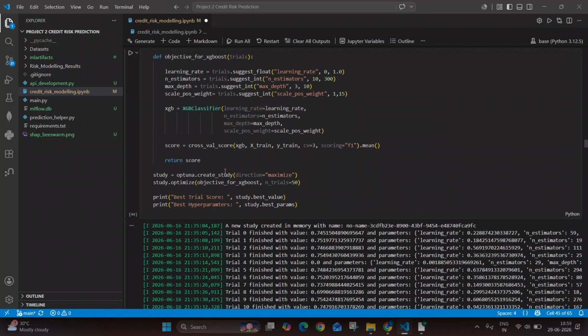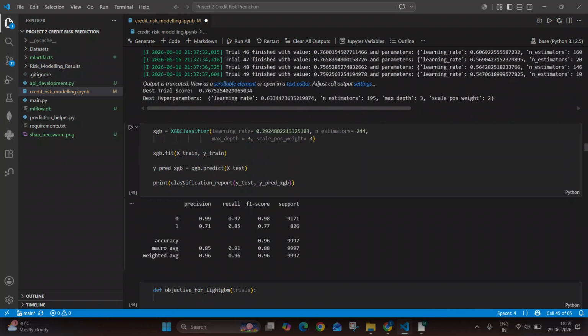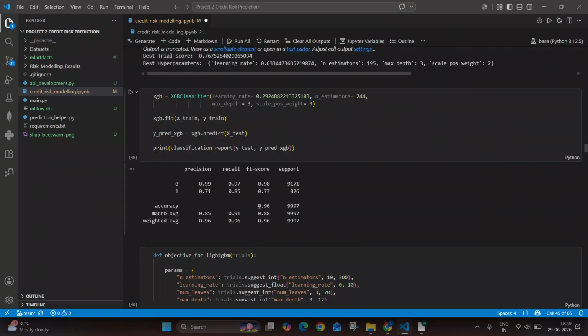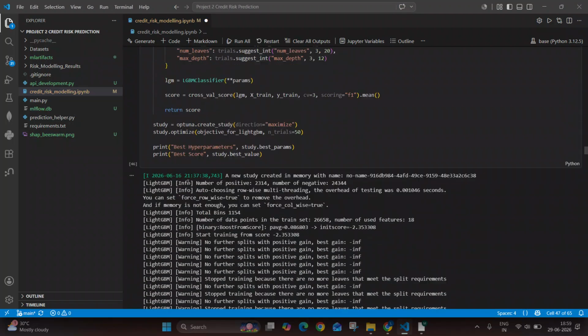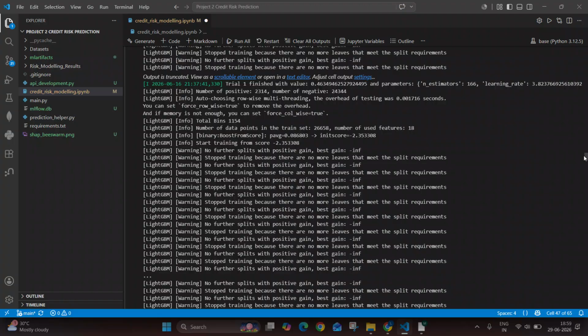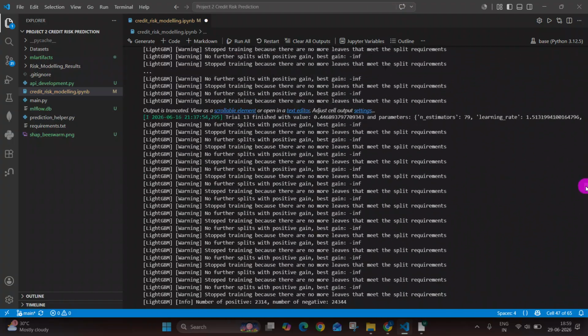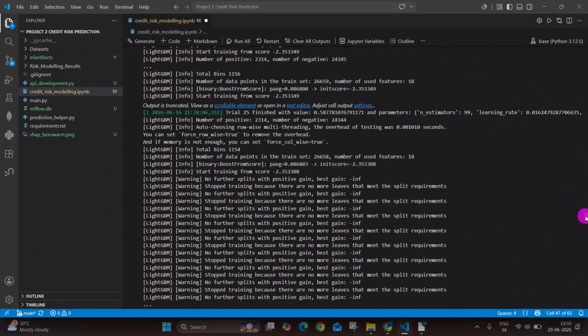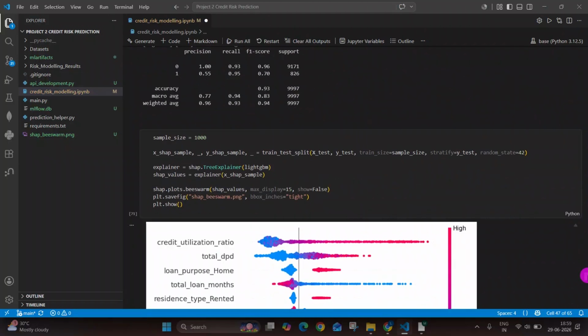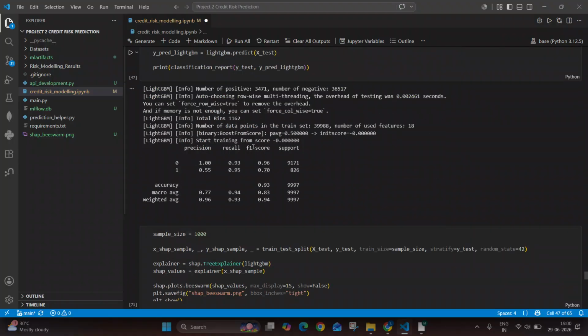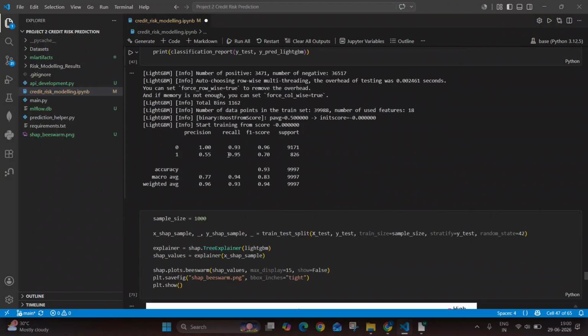Then for the XGBoost model, we have also done this, and this is the result: 96%, with 86% recall, not very high as compared to the default one. And then LGBM, now we can say that it is 95%.